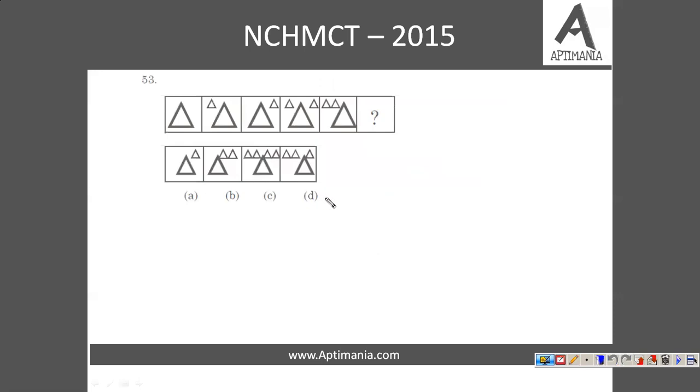Okay, next question. This is an easy one. So single triangle is there, then one triangle to the left, then one triangle to the right, then combined figure. So two triangles to the left. So in the next diagram, two triangles must be to the right hand side of this figure. Option B is the one which satisfies this condition. So this was an easy one. So answer is option B.